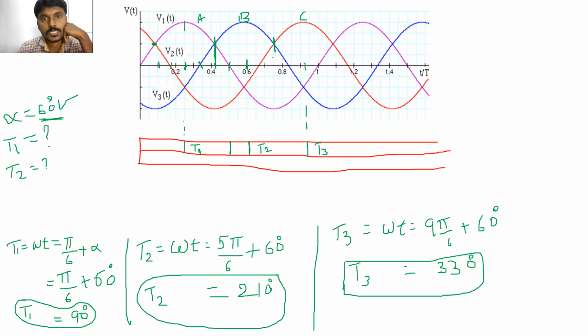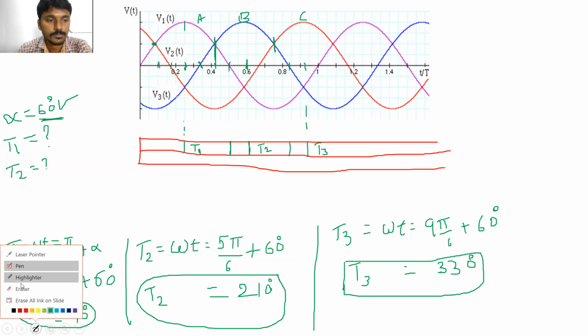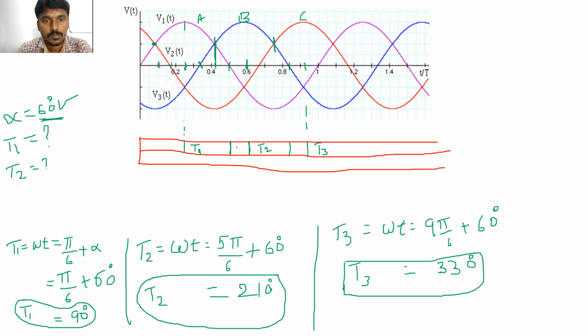Until when does T2 remain turned on? T2 will be turned on until the phase B voltage is positive. When the phase B voltage is negative, it automatically turns off. Is it right? From this point phase B voltage is negative, so from this point T2 will be turned off. Okay, this is the first step.